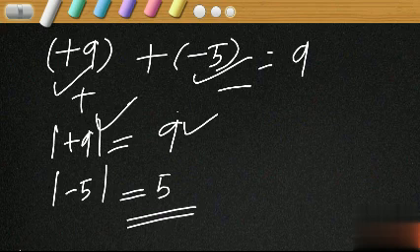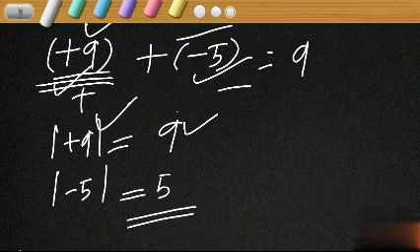Why? The magnitude of the integer having greater magnitude should be written first. Minus, in the rule it is written, minus magnitude of the integer having smaller magnitude. Which is the integer having smaller magnitude here? Minus 5.